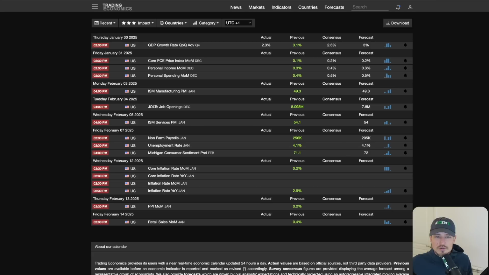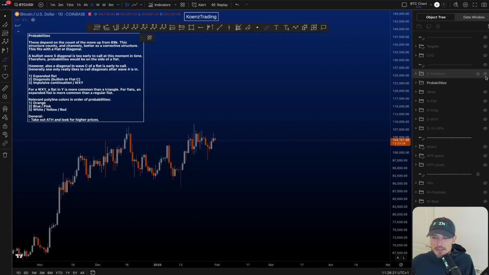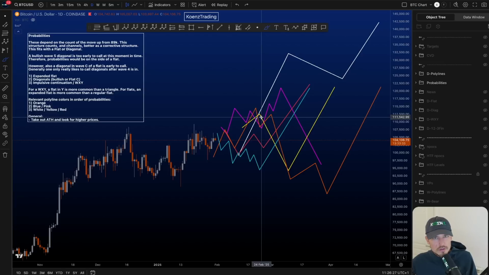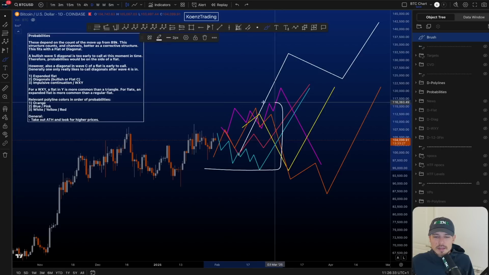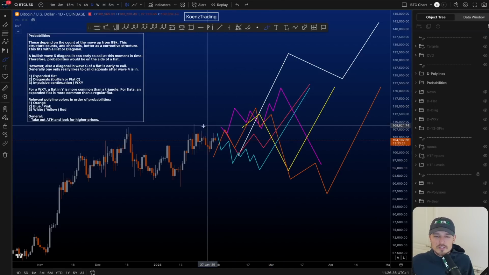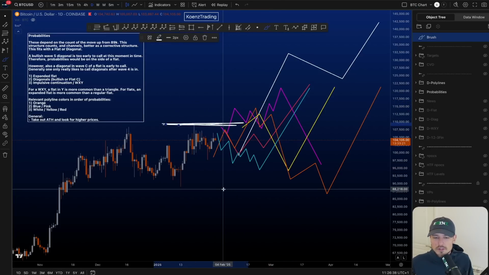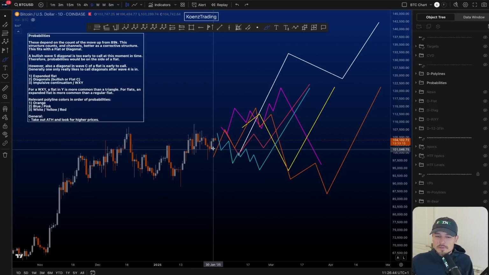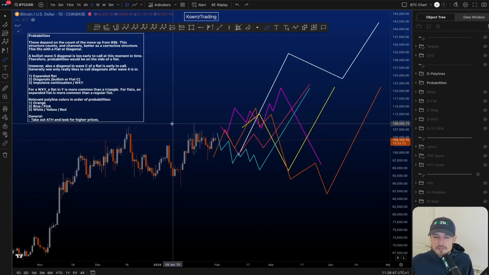Now, we do have some news later today, Friday here, January 31st. Wow, we're almost in February already. The year is flying. 2:30 p.m. Central European time. We have some high impact news. And if we then look at the probabilities and the polylines, then in case you're not familiar with the polylines, it's basically a summary of all the Elliott wave scenarios and the expected price action. And what you can see here is that the probabilities are much higher for price to take out the all-time high and move towards the upside, at least before possibly taking out 89K with the orange line at a later stage. But first, probabilities are higher to move towards the upside and take out the high.